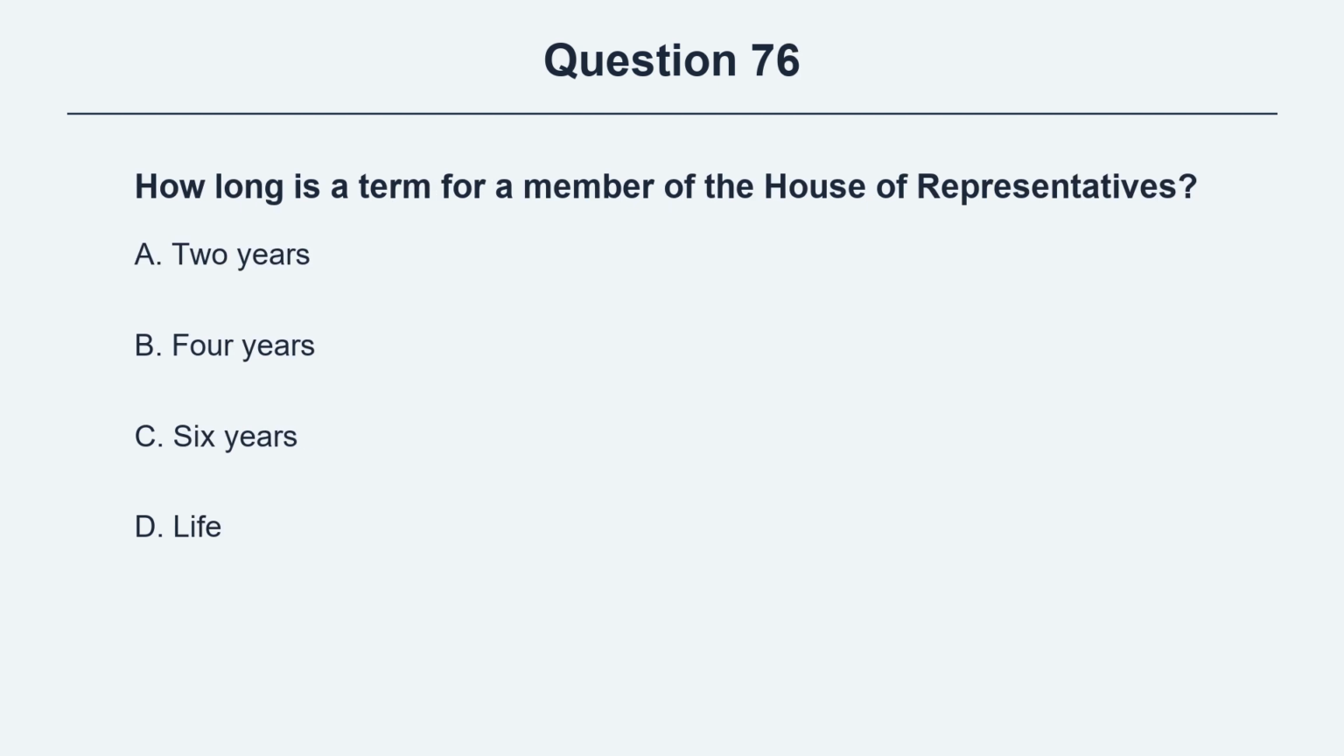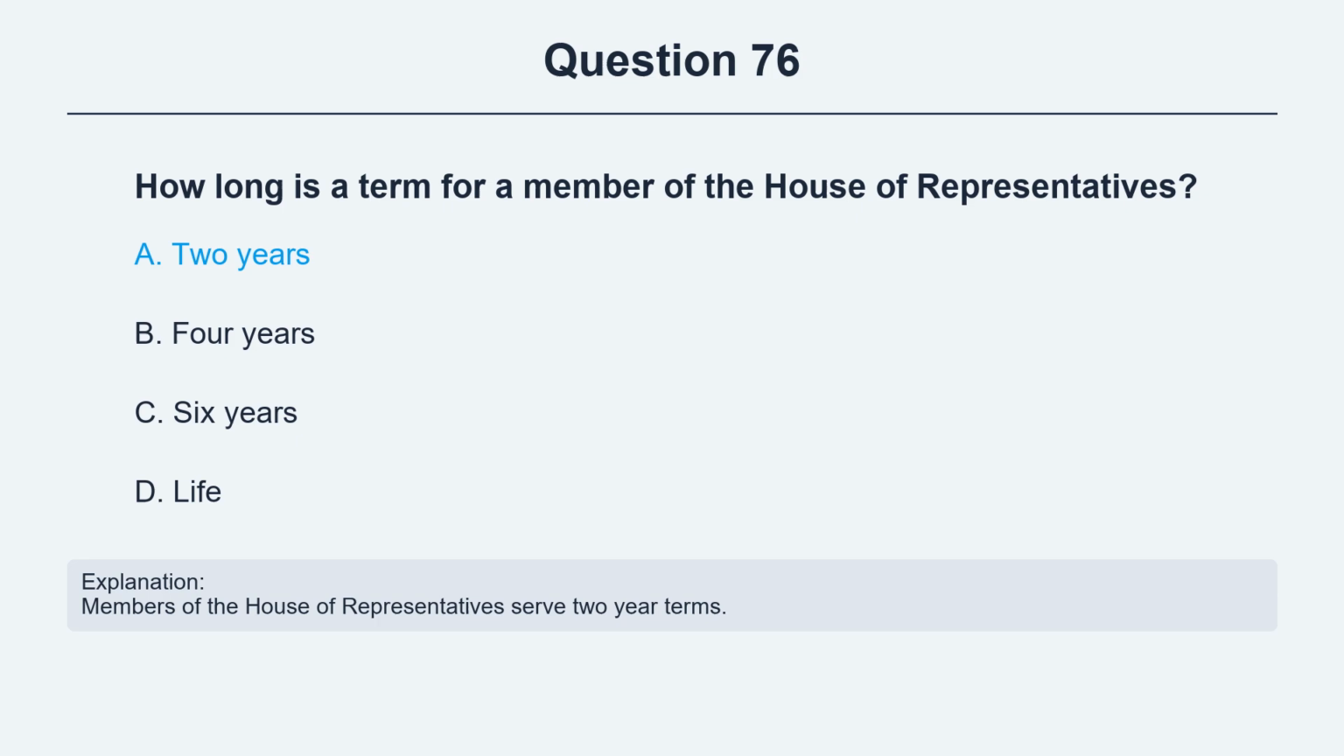Question 76. How long is a term for a member of the House of Representatives? Option A, 2 years. Option B, 4 years. Option C, 6 years. Option D, life. The correct answer is option A, 2 years. Explanation. Members of the House of Representatives serve 2-year terms.